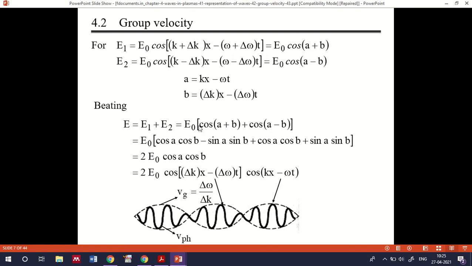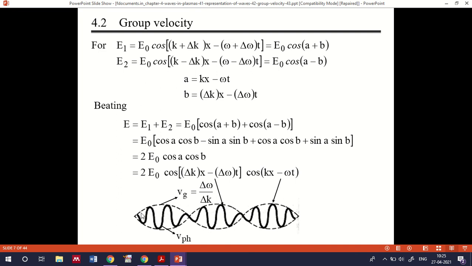Now if you expand cos(A plus B) plus cos(A minus B), finally you will get 2E0 cos A cos B, that is 2E0 cos(delta kx minus delta omega t) cos(kx minus omega t), where Vg is the group velocity when you have two waves propagating in the same direction.